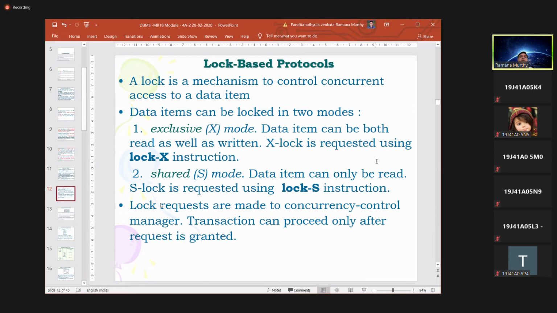So a lock is a mechanism, in particular in lock-based protocols. What is the meaning of lock? A lock is a mechanism to control concurrent access to a data item.